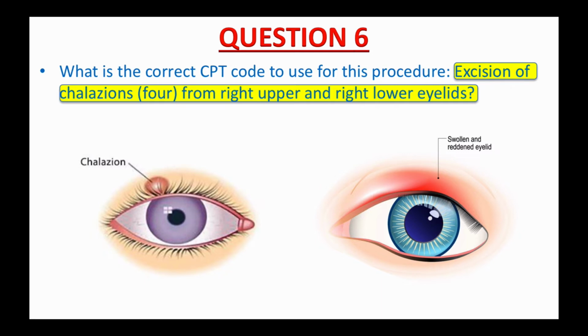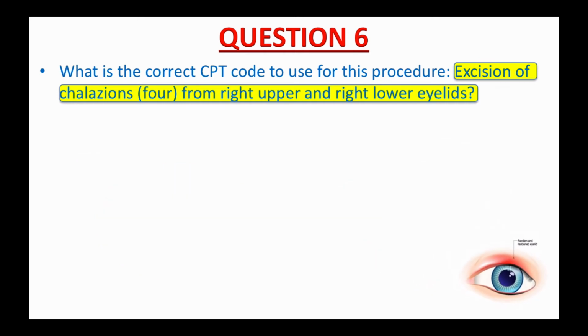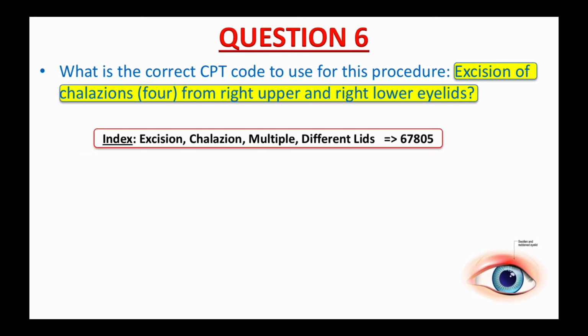Alright, let's see how you did. In the index in your CPT book, if you look under the main term excision, chalazion, multiple, different lids, it will give you just one code, 67805. And because 67805 is an indented code, I will show you its pairing code.